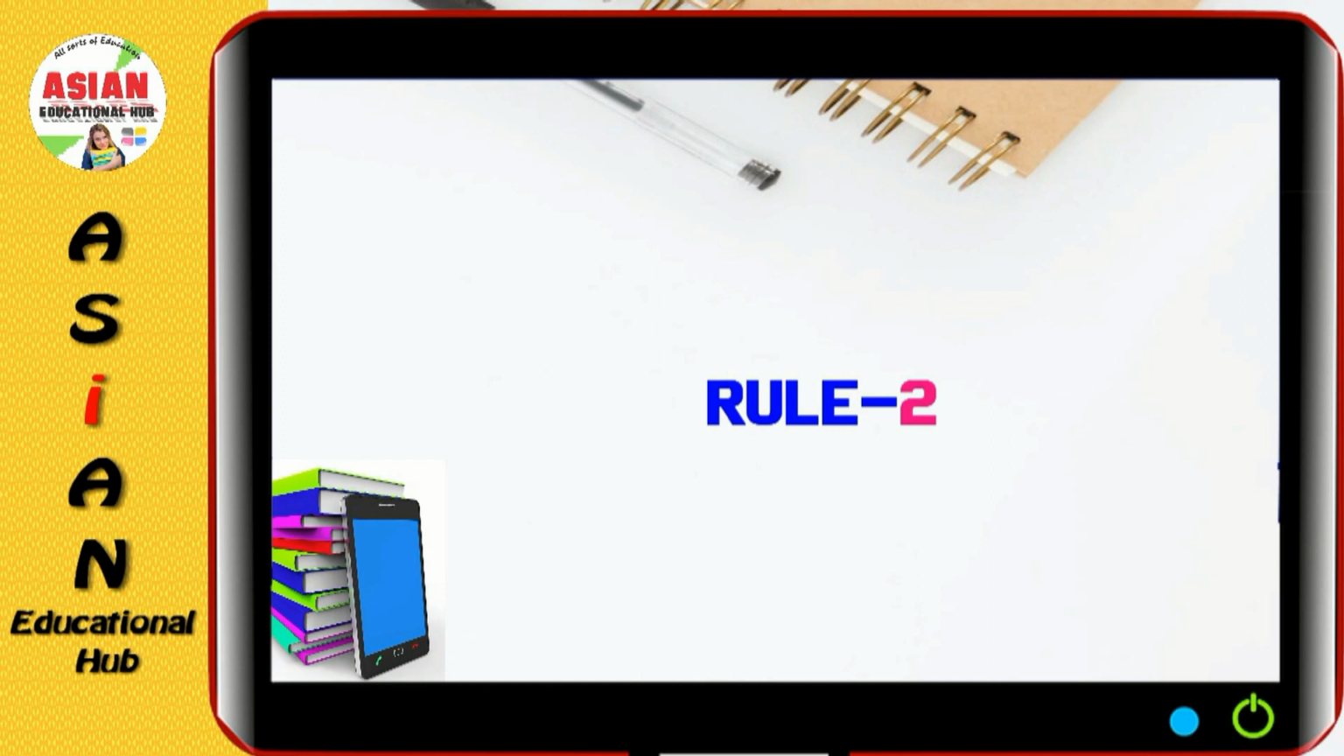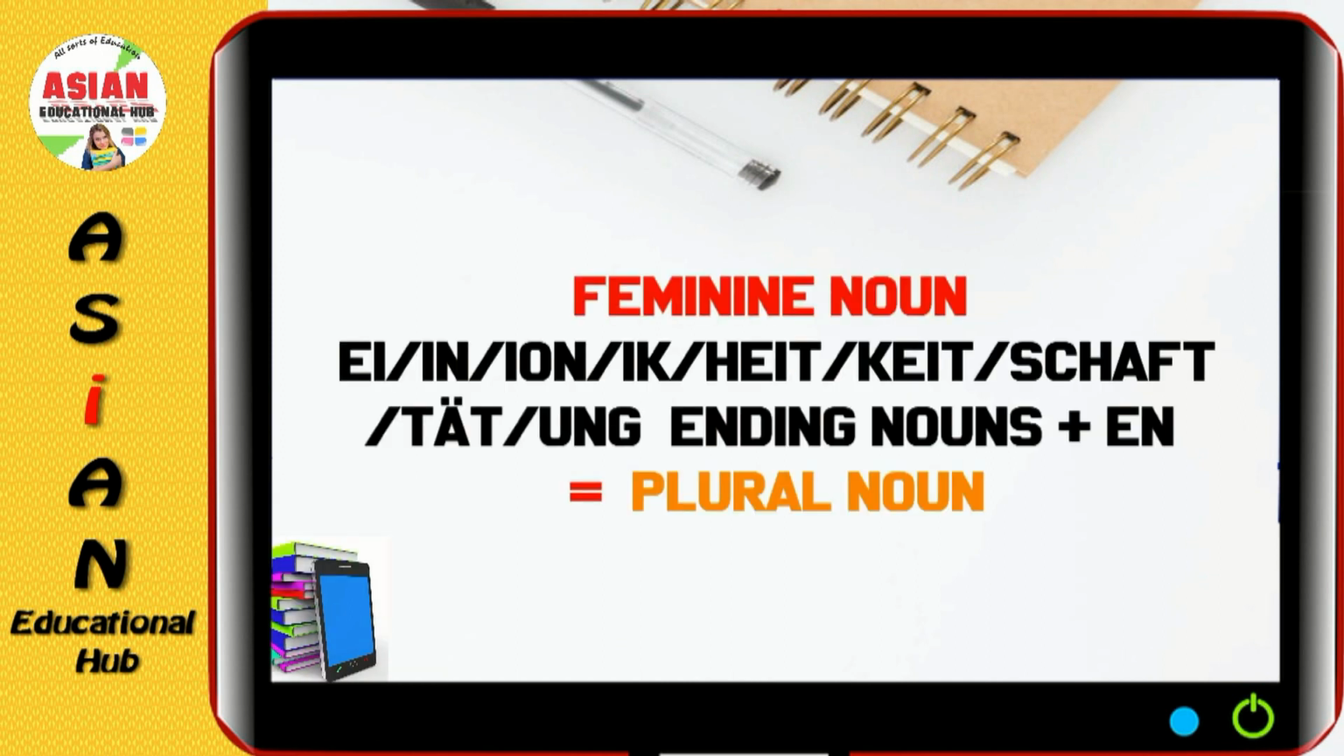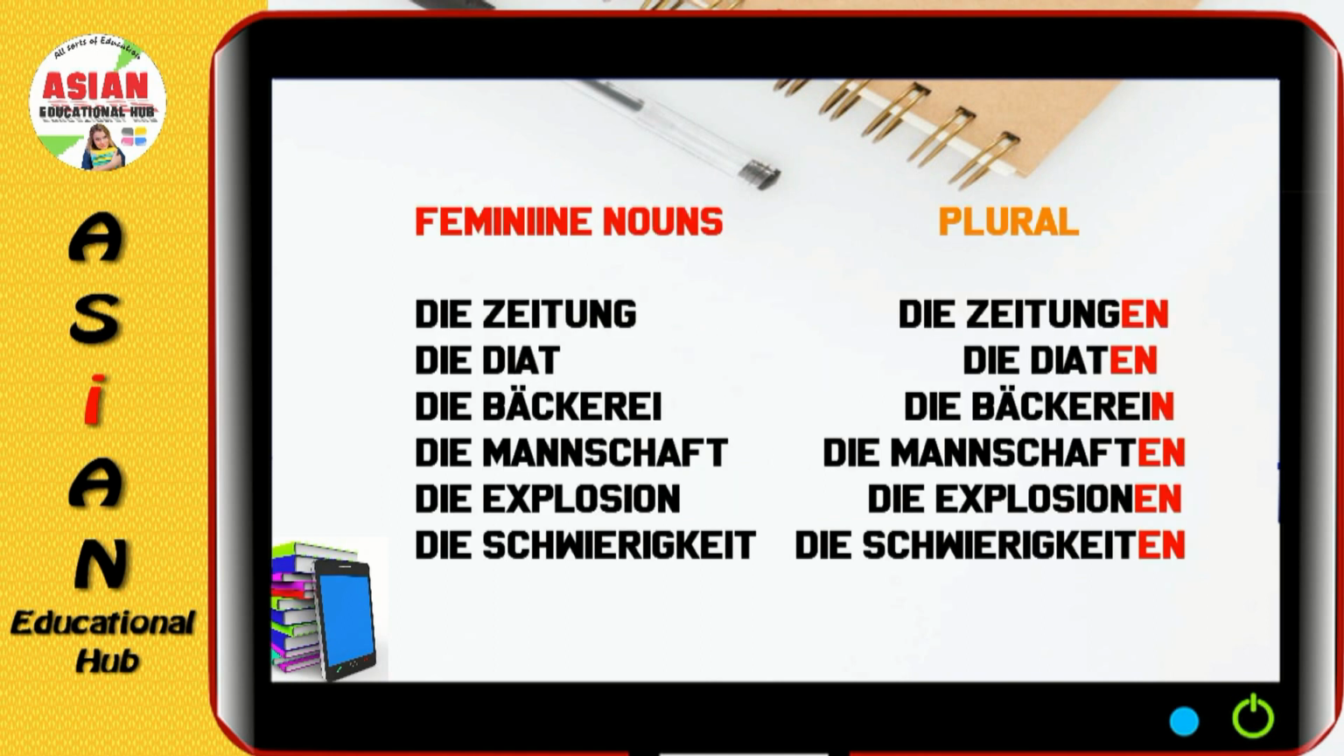Rule number 2: ei, in, ion, ik, heit, keit, schaft, tat, ung ending nouns plus en. We just have to add en to make it plural. For examples, die Zeitung, die Zeitungen. Die Diät, die Diäten. Die Bäckerei, die Bäckereien. Die Mannschaft, die Mannschaften. Die Explosion, die Explosionen. Die Schwierigkeit, die Schwierigkeiten.